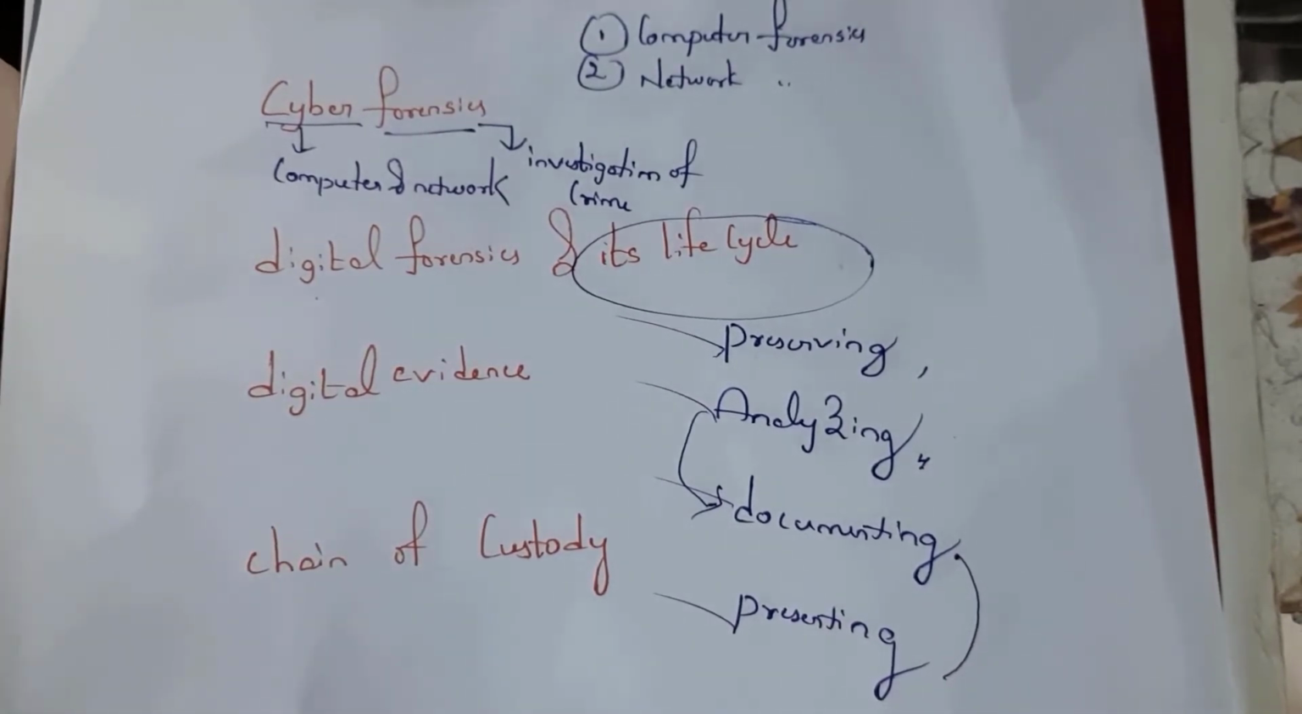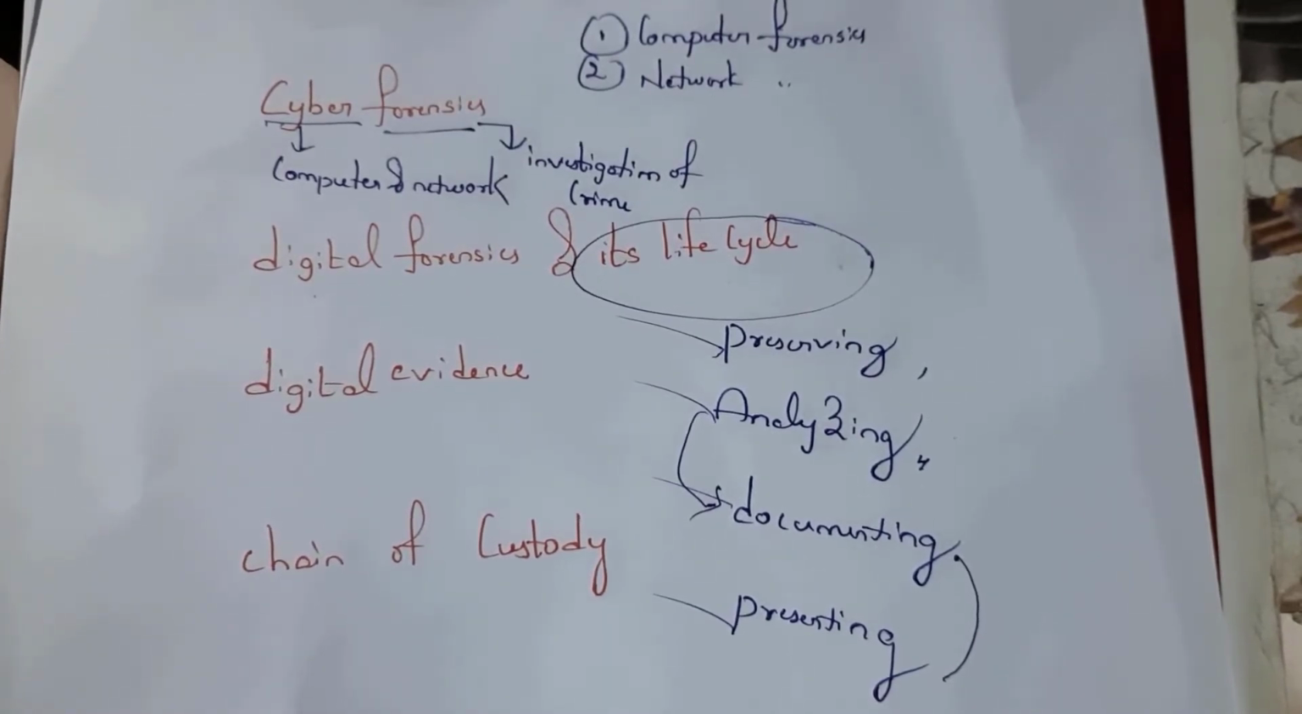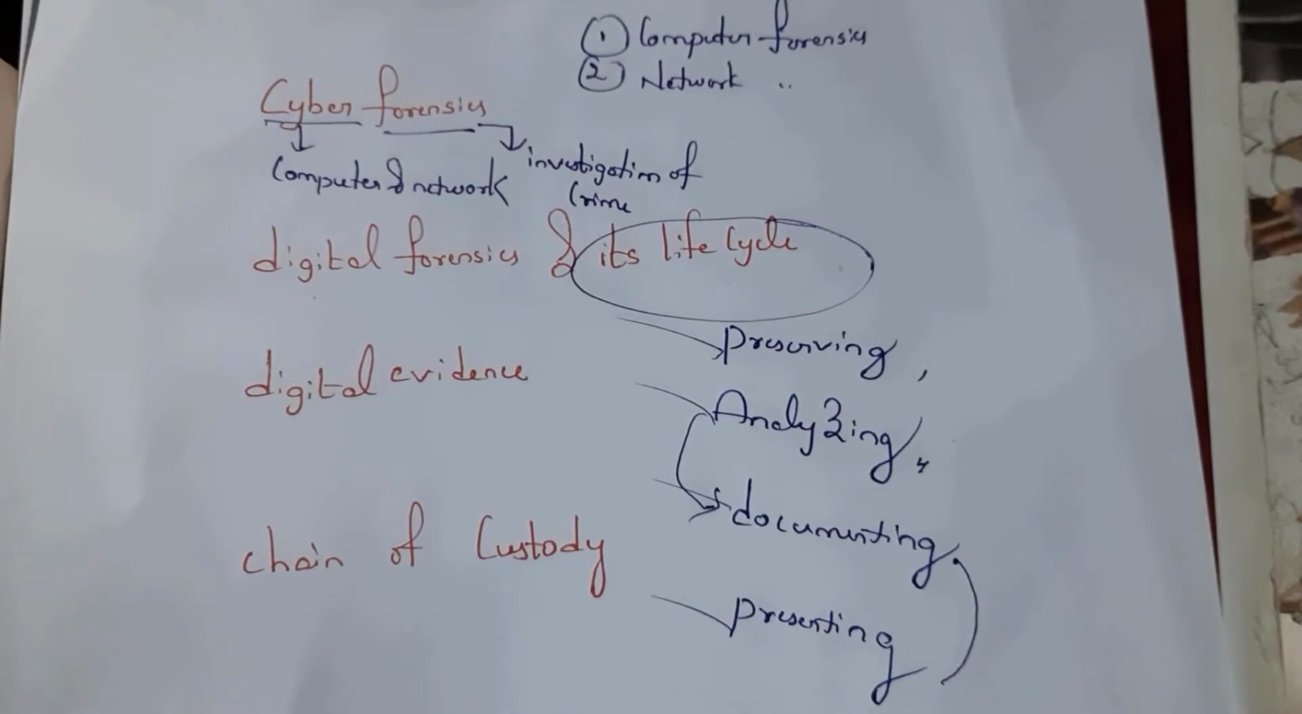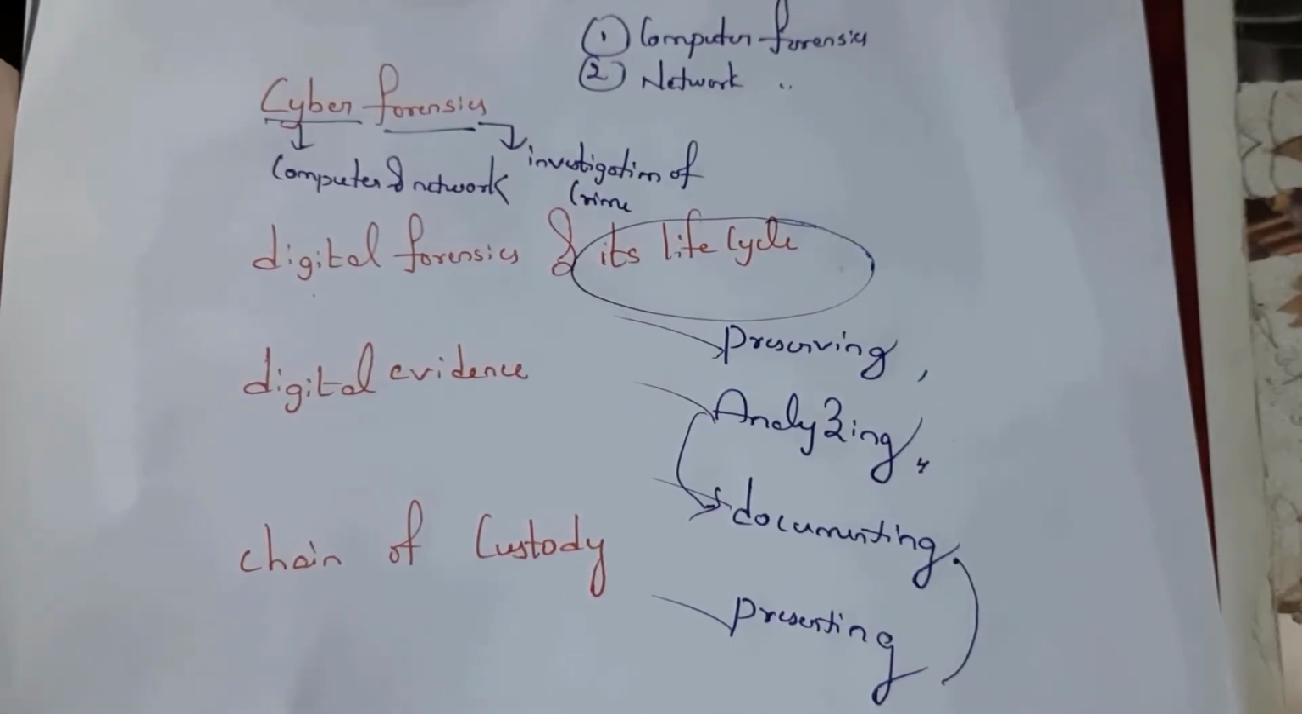First step is preserving, that is nothing but collecting information, and the next step is analyzing the information, that is whether the collected information is correct or not. After verifying and knowing that the information is correct, the computer forensic expert documents this information. After documenting the information, he presents this information in court.